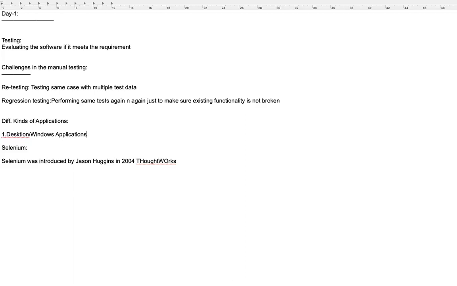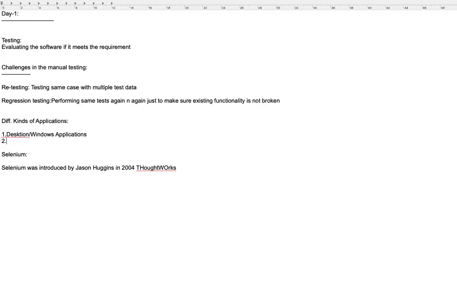For example, your MS Word, your calculator, your MS PowerPoint, or your media player. All these are called Windows applications or desktop applications. These are installed once on your machine and don't require an internet connection to work. If you install them on your machine, you can use the applications without even being connected to the internet.